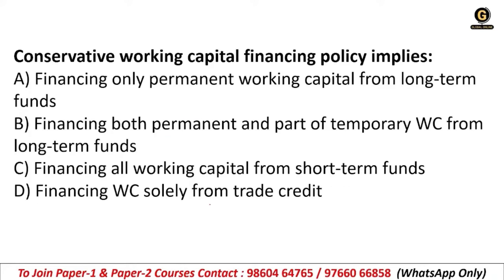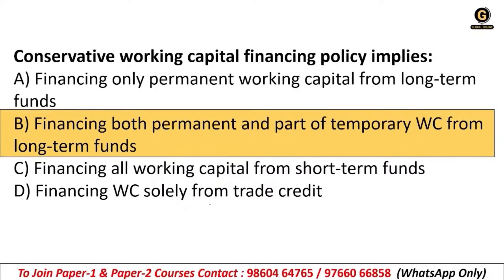Next, conservative working capital financing policy implies: A, financing only permanent working capital from long term funds. B, financing both permanent and part of temporary working capital from long term funds. C, financing all working capital from short term funds. Or D, financing working capital solely from trade credit. So the right answer is option B, financing both permanent and part of temporary working capital from long term funds. Okay, that is conservative working capital.